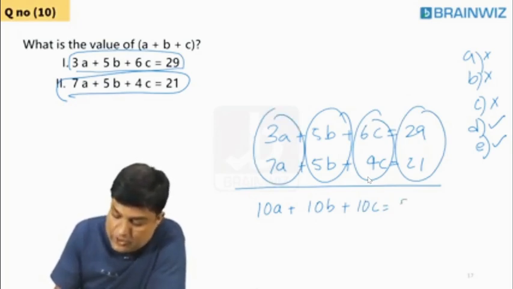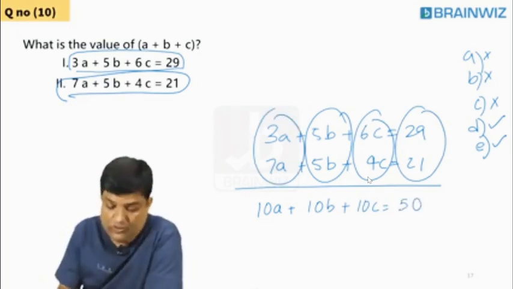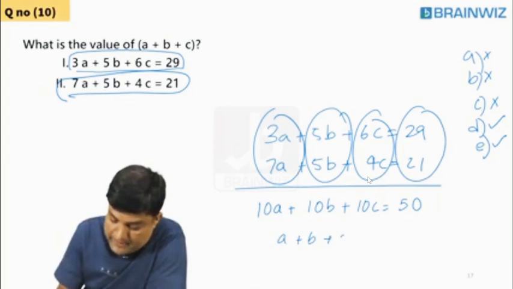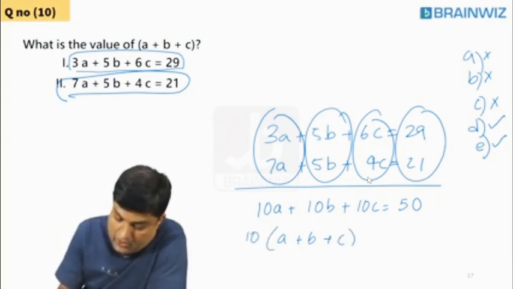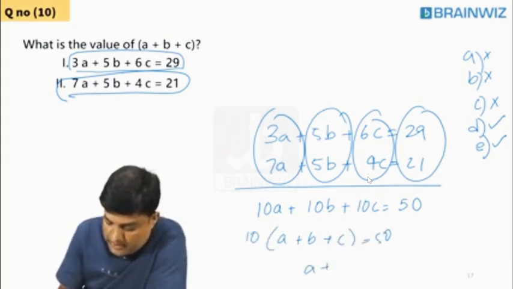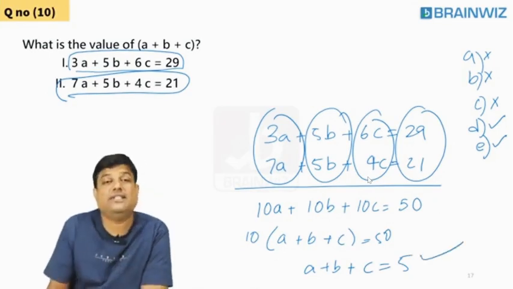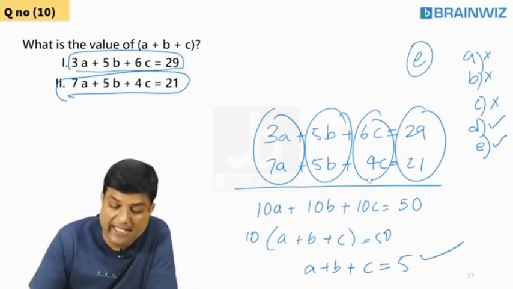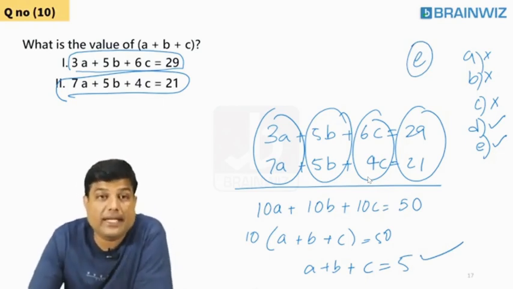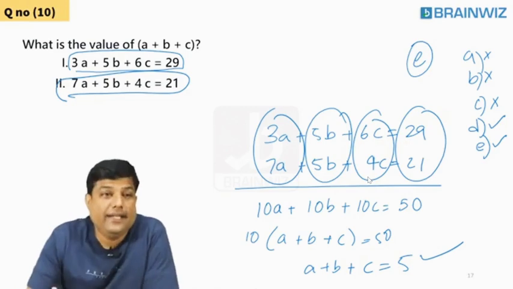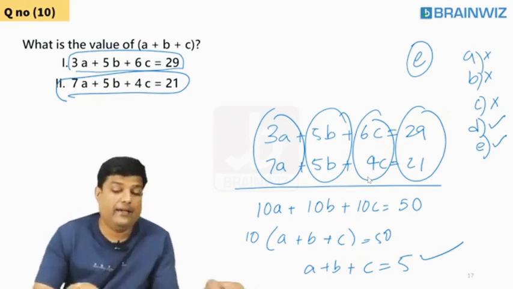When I add these two equations, I am getting this equation, students. So if I take a plus b plus c common 10, and I am getting 50, so a plus b plus c value is how much, students? It is 5. Have you got the answer with these two? Yes, sir. So answer is C. Yes, Manikanta, you were right. Are you understanding, Manikanta? You were right. It is C.